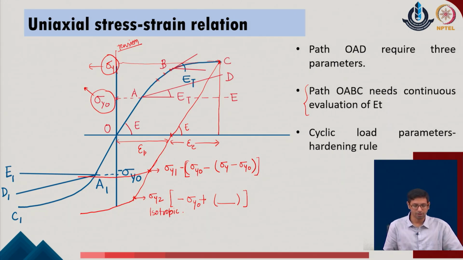So, in general we consider that the systems which are subjected to any kind of load reversal, where cyclic loadings are provided, more or less follow isotropic hardening, which becomes easier to follow.